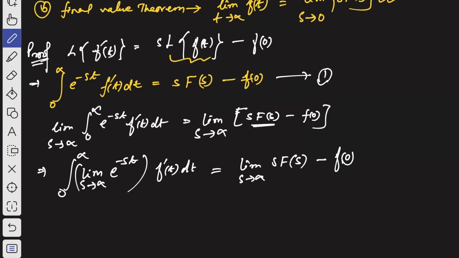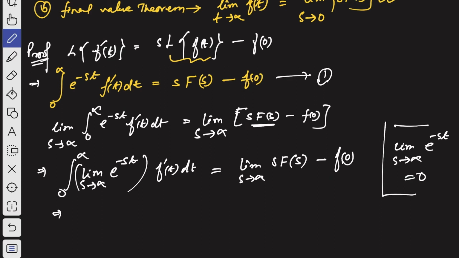Now, as we know, remember this result: limit when s tends to infinity of e to the power minus st is equal to 0. So here we will get this part equal to 0.